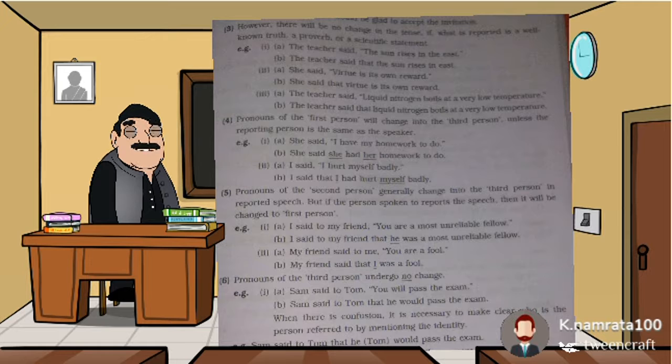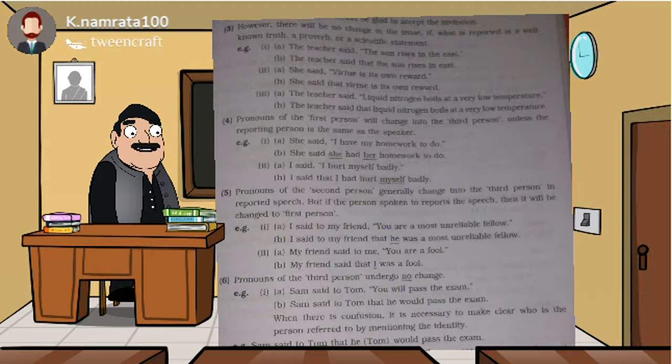pronouns of the first person will change into the third person unless the reporting person is the same as the speaker. Means the pronoun of the first person will change to the third person unless the reporting person is the same as the speaker. I'll give you an example to make it clear. She said, I have my homework to do. This is direct speech. Now indirect is, she said she had her homework to do. Here you can say the first person is converted to the third person.